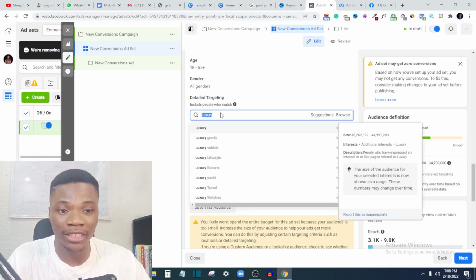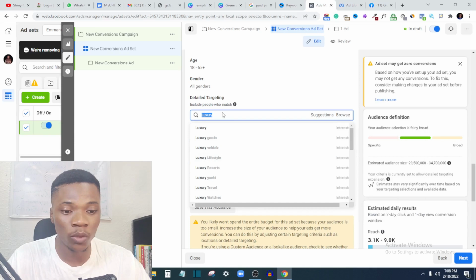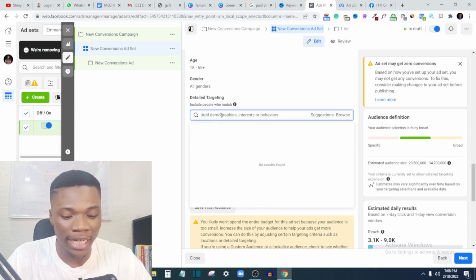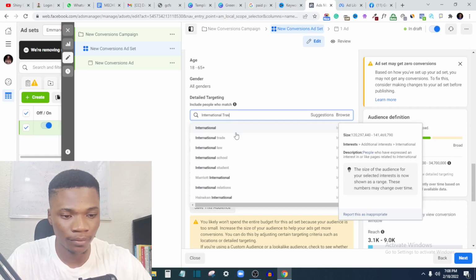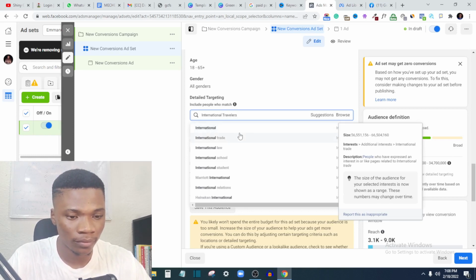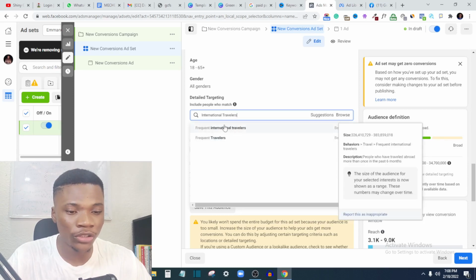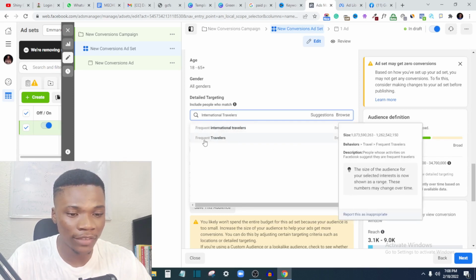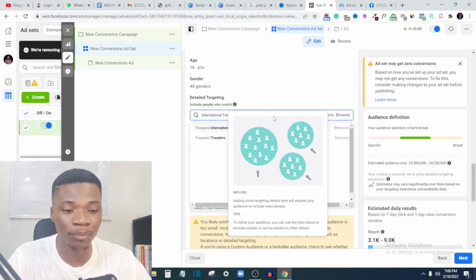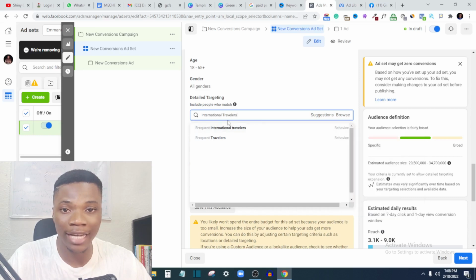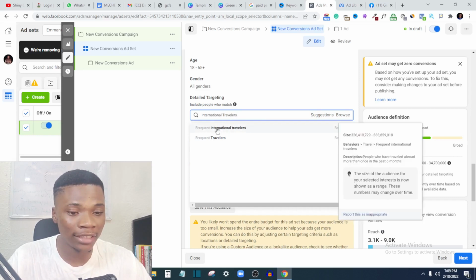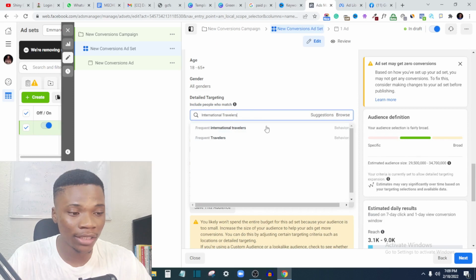Then what are the kind of things they do, right? These are the kind of things they are interested in. What they do, right? For example, they are international travelers, right? So you want to target interests like international travelers, right? Right, so you see here frequent international travelers, frequent travelers, right? So these are people who have the money to fly around the world, right? So these guys are people who can do high ticket business, right? So you want to target frequent international travelers, right?